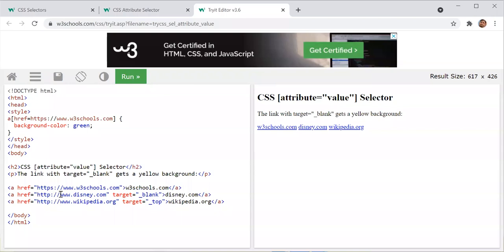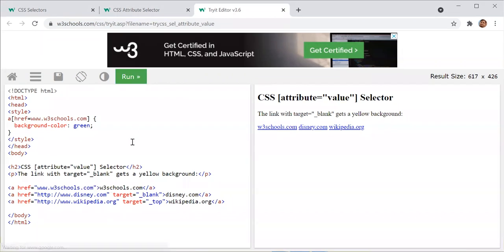Let me do one thing. Again it will get expired. Nothing will work. Okay, so it will work only for target and something related to that.